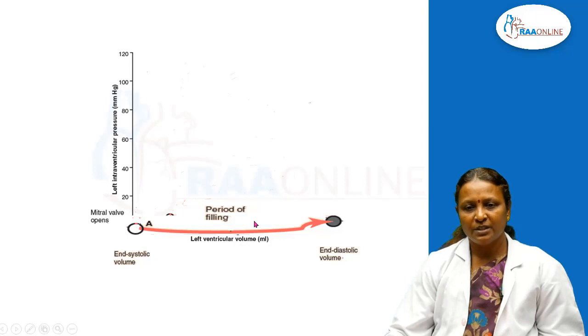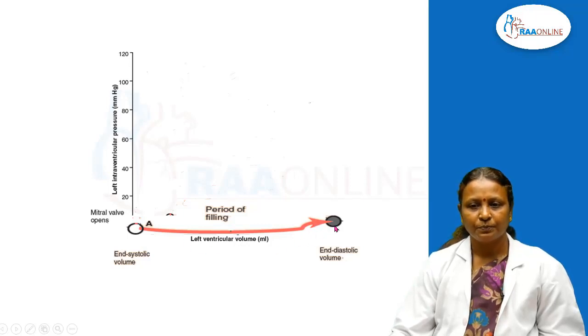As the volume is increasing, the pressure does not change much because the ventricle is in the diastolic phase, except for the last rapid filling phase, where the atria is going to contract and push 30% of the blood. There is not much change in pressure with change in volume. So the diastole ends with closure of the mitral valve.